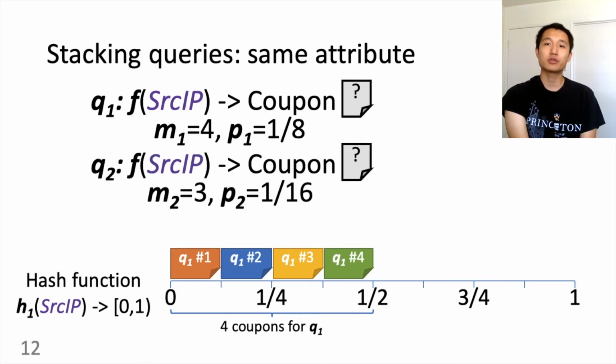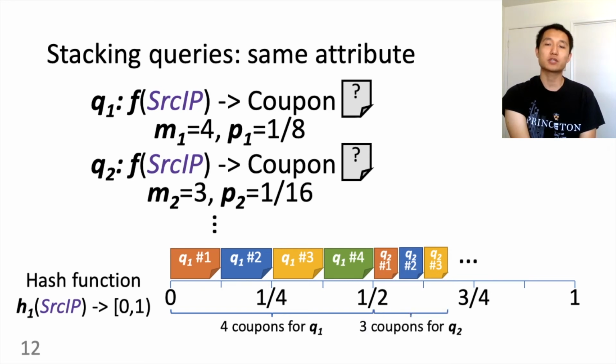There could be another query using the same attribute, yet using a different key and maybe a different threshold. As long as they have the same attribute, we can stack its coupons on the same number axis using the same hash function. For more, we just keep stacking and so on. In this way, given the output of the random hash function, we draw at most 1 coupon. We ask the query compiler to give us probabilities that are in power of 2. So in the data plane, we can use ternary content addressable memory, or TCAM, to efficiently match from binary string prefixes, so we can quickly map the output of the random hash function into a coupon.